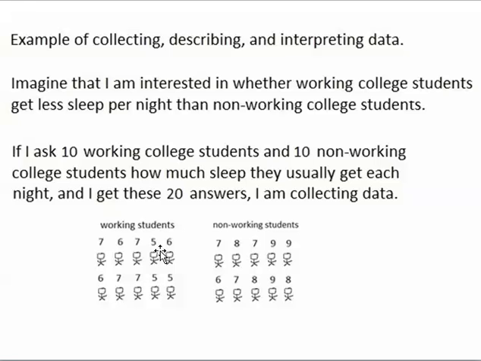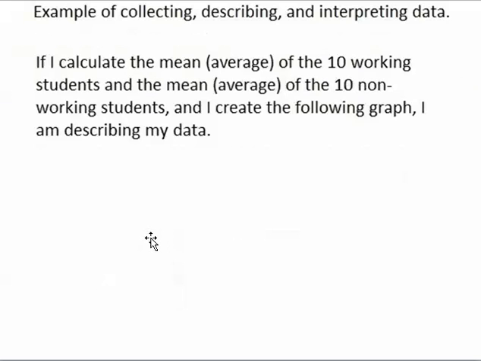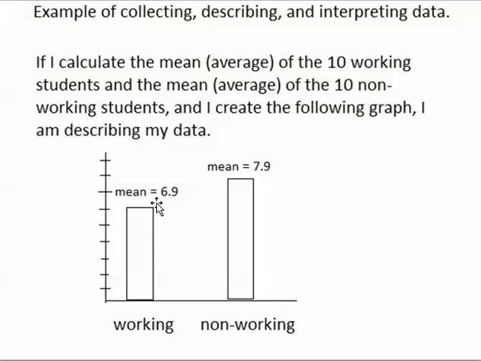And then my two answers would be the mean of the 10 working students and the mean of the 10 non-working students. Once I've calculated those two means, I can create a bar graph showing the mean of the working students and the mean of the non-working students. The bar graph would look like this.